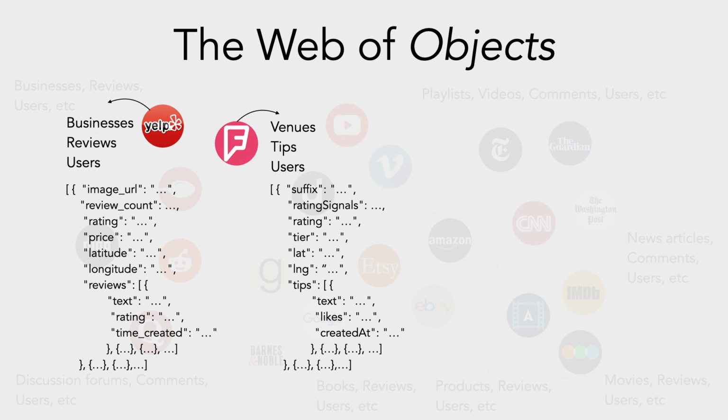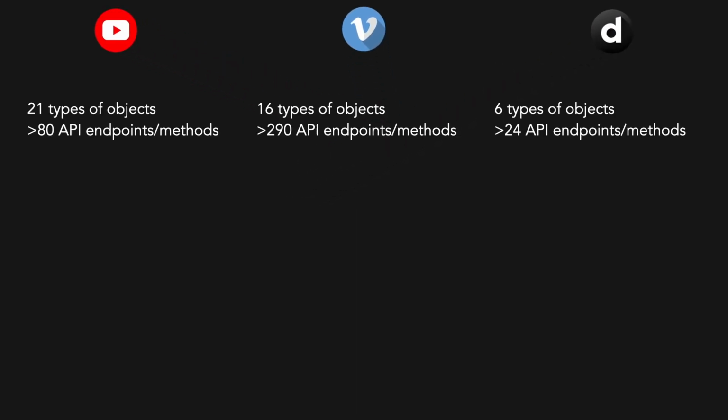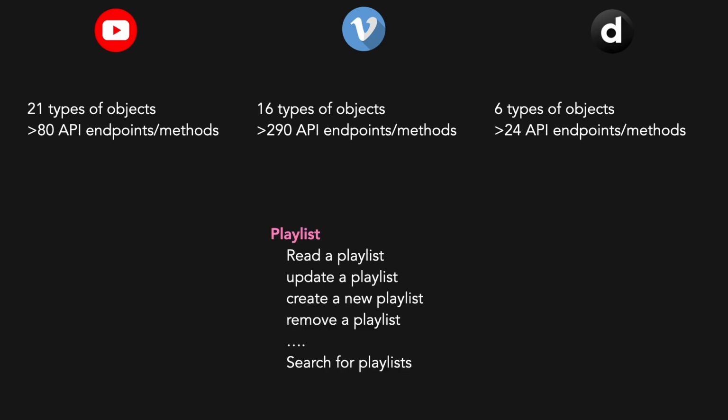To get a better understanding of how APIs work, let's quickly look at another set of similar sites which offer write as well as read to their data. Let's take these three video sites. These APIs offer an average of 14 types and an average of 130 API endpoints. Looking at one of the types that these sites offer, which is playlist, there are so many things that can be done with the objects of this type. We can read and update playlist properties, we can create a new playlist and remove an existing one, among other methods, and we can also search these sites for playlists.